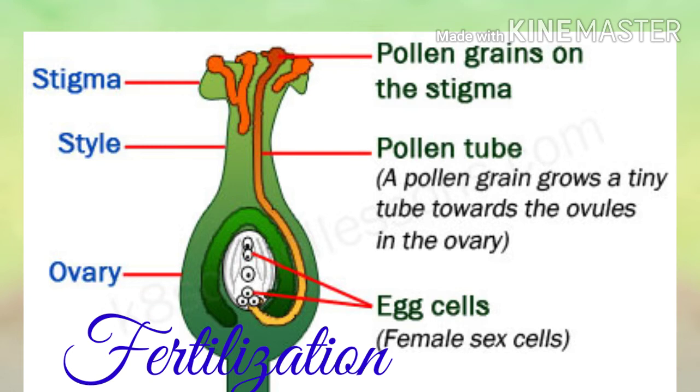Now the second topic is parts of a seed. That ovary will get converted into fruit and that ovule will become seed. This seed may have the following main parts. The first part is seed coat. Seed coat is the outer protective covering which protects the seed. As in winters, you wear coat and jacket so that your body may be protected from the cold weather. Same way, the seed coat is present on the outer side of the seed so that the embryo that is present inside the seed may be protected.